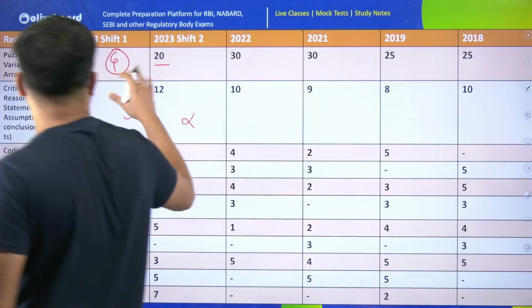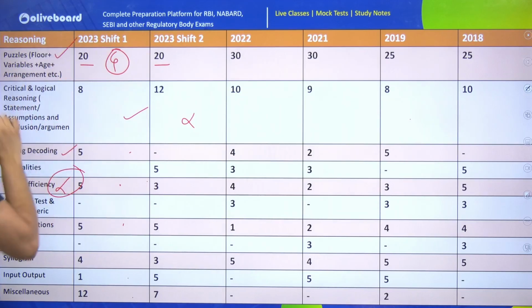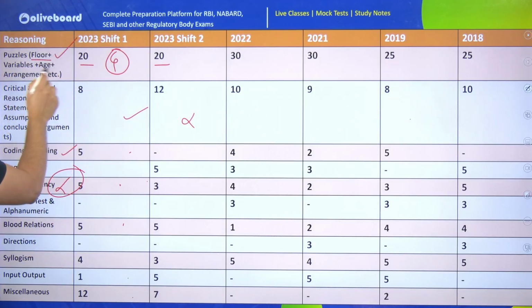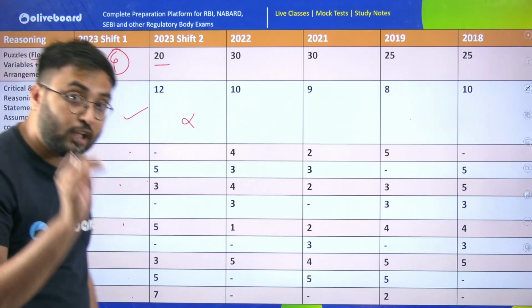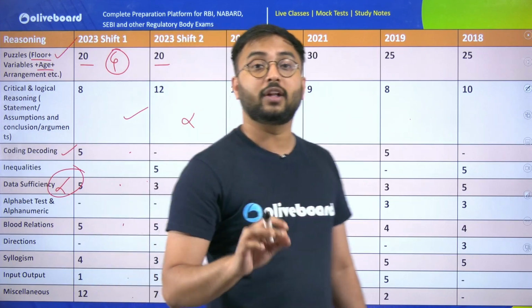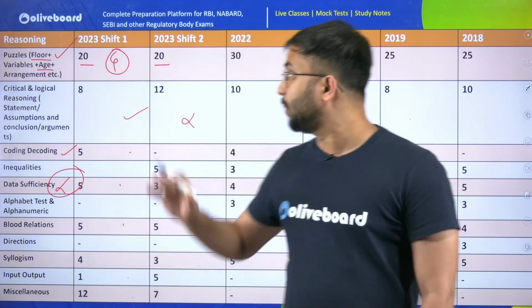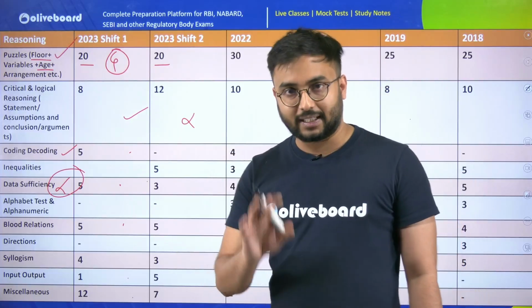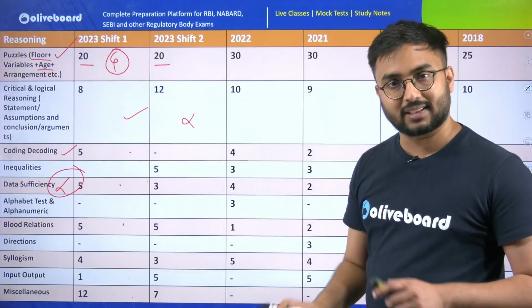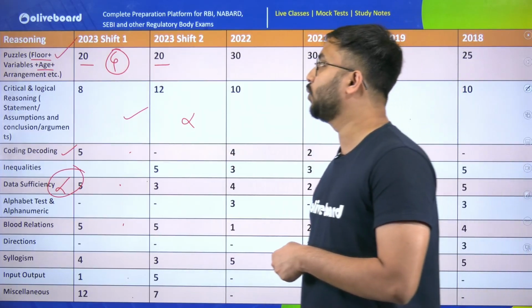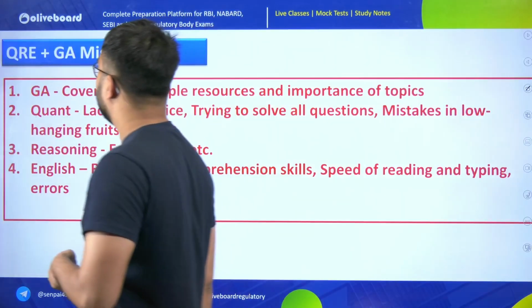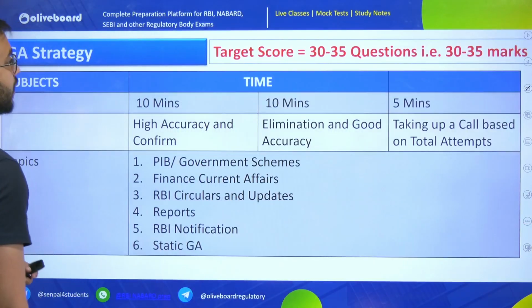Through this mark distribution, you will understand puzzles definitely come in the exam, multiple variable, floor, age, arrangement based puzzles will come in the exam, coding, decoding will come in the exam, but you will not know whether the coding, decoding question will be easy or difficult, or whether the puzzle question will be easy or difficult. That is why you have to practice all the sections, and give equal timing. This is how you tackle your quant and reasoning, 2 sections where you just have to clear the cutoff.